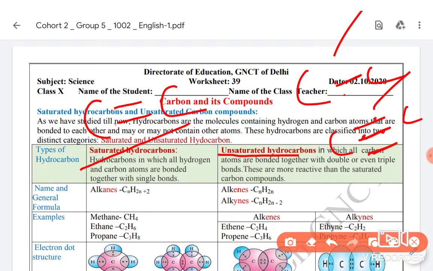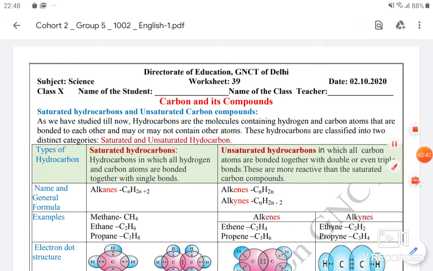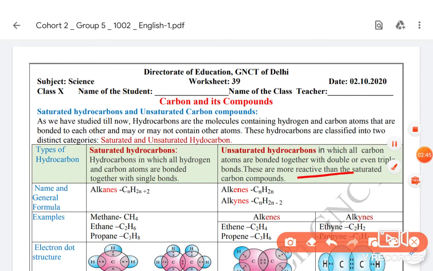It always wants to eliminate this extra bond and replace it with another atom, not with carbon, with another atom. It also wants to remove these two pairs and only form single bonds with other carbon atoms. So all unsaturated hydrocarbons are not satisfied with themselves, they want to become like saturated hydrocarbons, so they can easily break the bonds. Therefore they are very highly reactive, more reactive than saturated hydrocarbons.